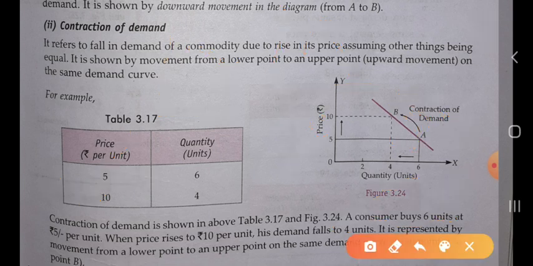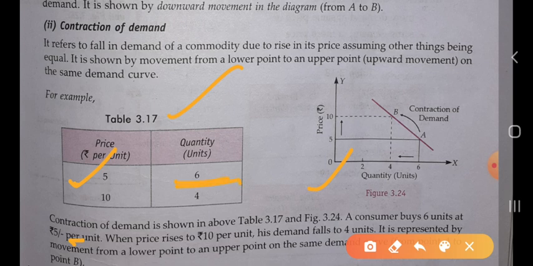So contraction of demand is shown in above table 3.7 and figure 3.24. A consumer buys 6 units at rupees 5. At rupees 5, the consumer is purchasing 6 units of a commodity.